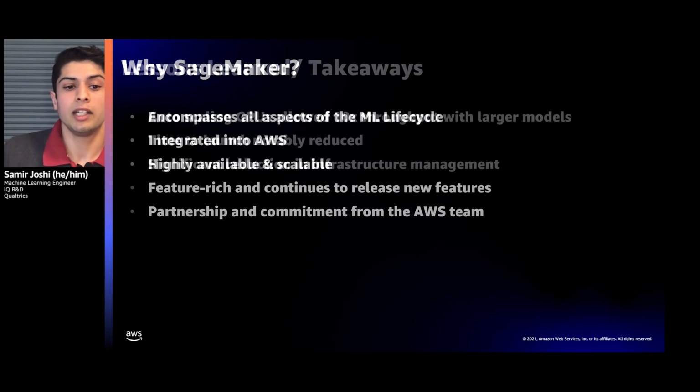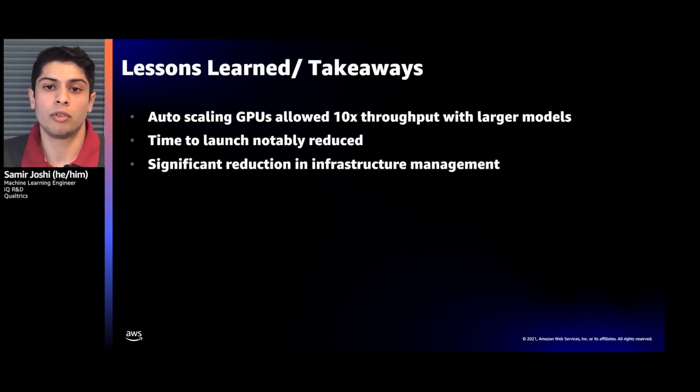in our integration with SageMaker. In conclusion, the key takeaways here are really how SageMaker allowed us to deploy a set of models and to scale in a way that we couldn't do otherwise. With auto-scaling GPUs that allowed us 10 times the throughput with larger models than we'd ever deployed before, noticeably increasing productivity by reducing the time to launch for both ML engineers and applied scientists, and a significant reduction in infrastructure management, allowing both scientists and engineers to focus on building and deploying high-quality models for our customers instead of managing the infrastructure. I'd love to answer your questions, but for now, I'll turn you back over to Ali.